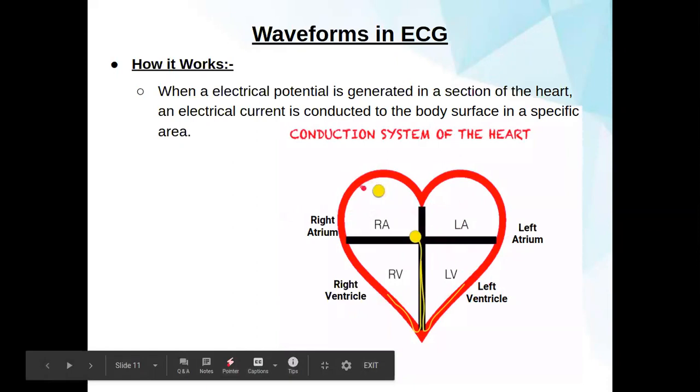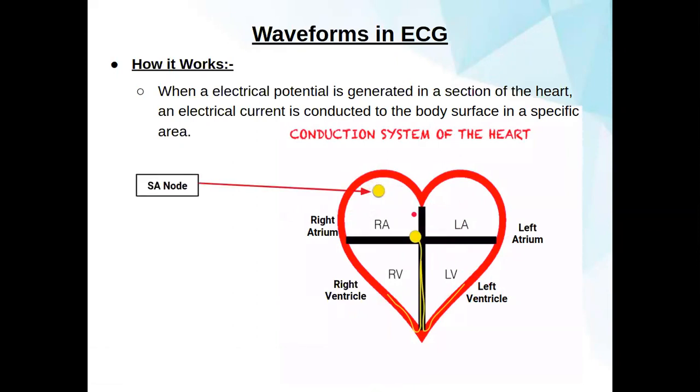The first node is called the SA node, which is also called the sinoatrial node. By its name, we can see that it is found in the right atrium of the heart. This is also called the natural pacemaker of the heart, because this is where the conduction begins.